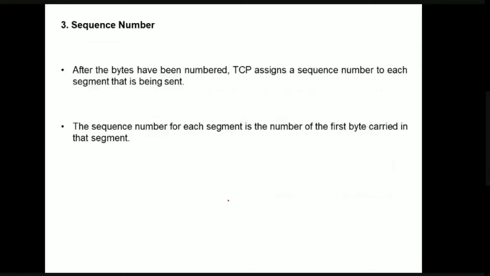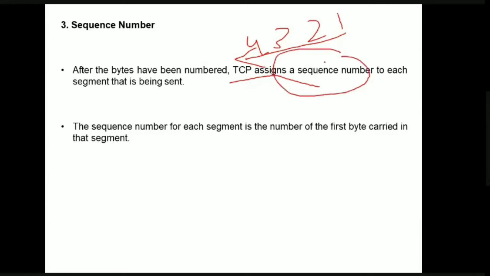Next, the third thing is sequence number. After the numbering of these bytes has completed, what happens? TCP is going to assign a sequence number to each segment. For the first segment there is one sequence number, then second segment, third segment, fourth segment. Like that, for each and every segment TCP sends, it assigns a particular sequence number. So what will the sequence number be?